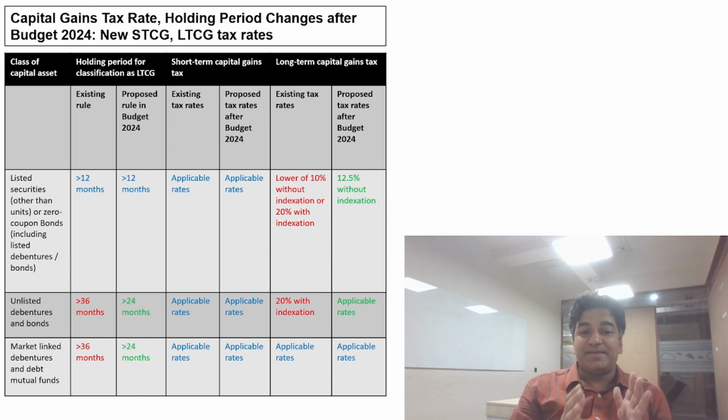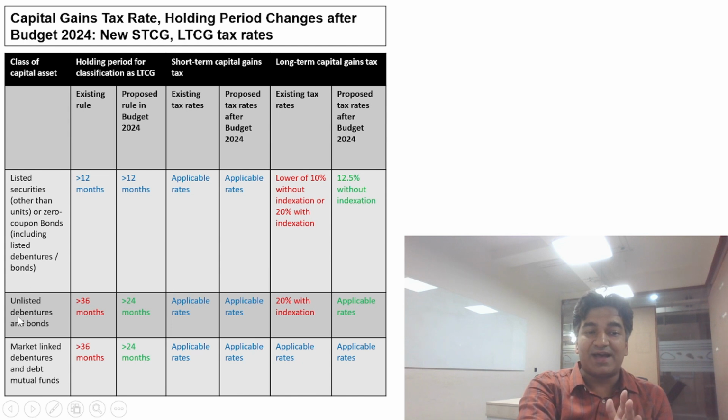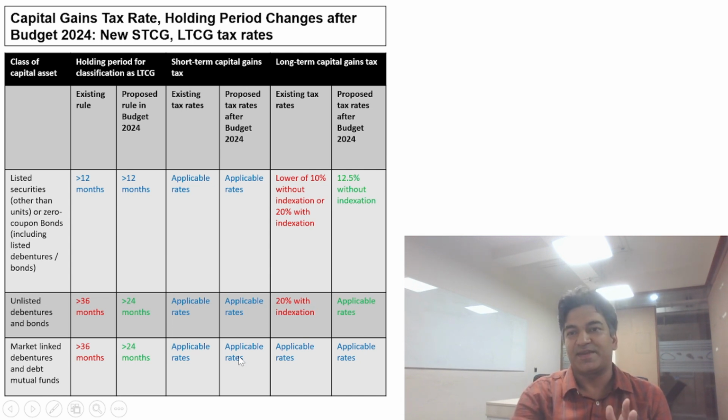So, guys, it can be concluded that in case of unlisted debentures and bonds, as well as market linked debentures and debt mutual funds, both short-term as well as long-term capital gains will be taxed at the applicable rates.